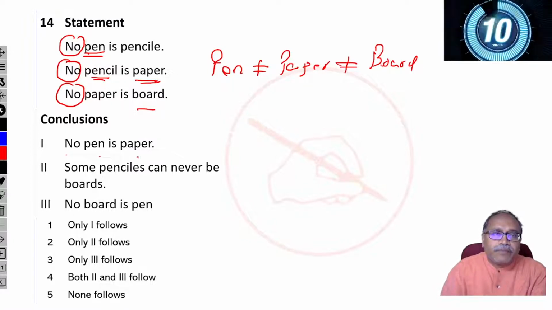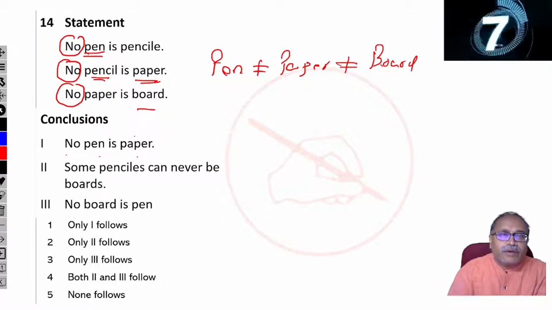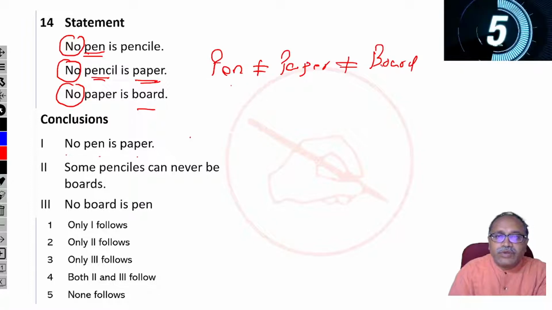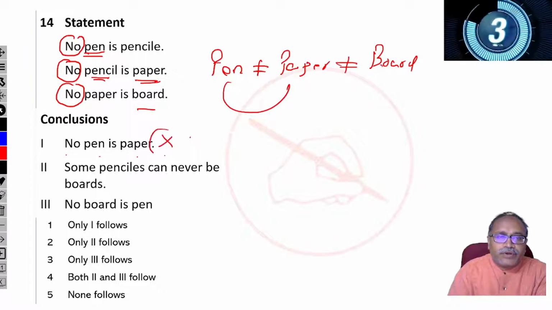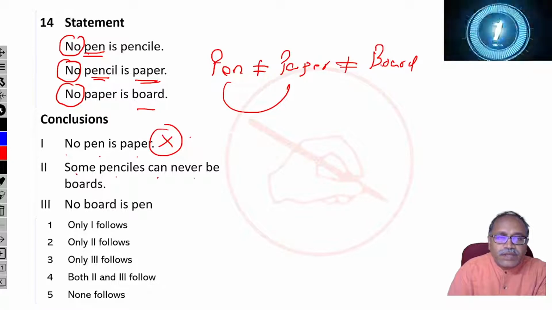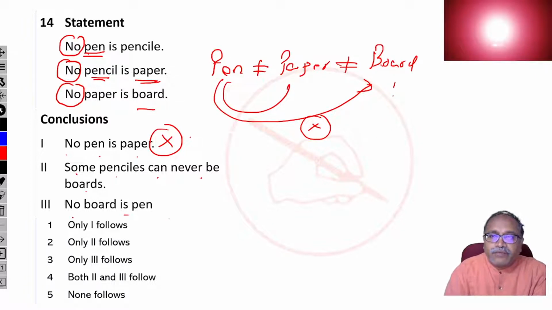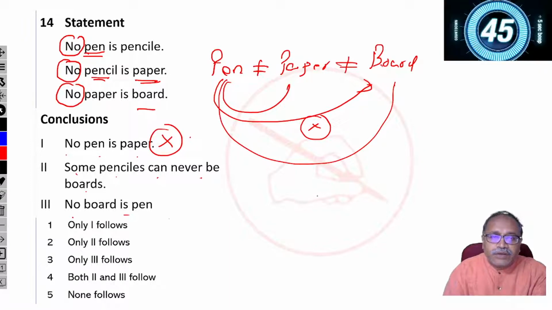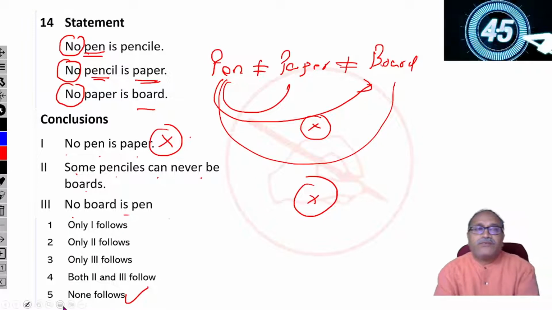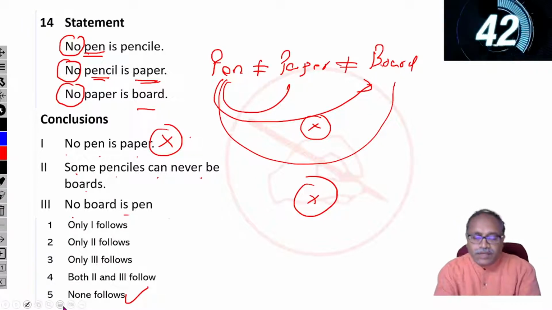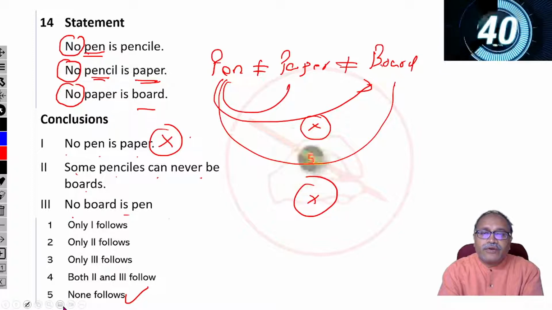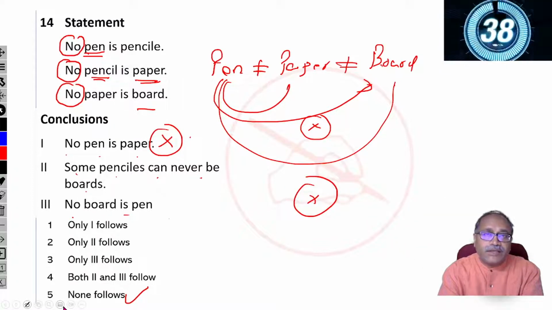No pen is paper. Here nothing can be said between pen and paper. Remove it. Some pens can never be board. Pen and board, nothing can be said. Remove it. No board is pen. From board and pen, nothing can be said. Remove it. So none follows. Your option choice is 5. Let's check whether option 5 is correct or not. Yes, that's right.